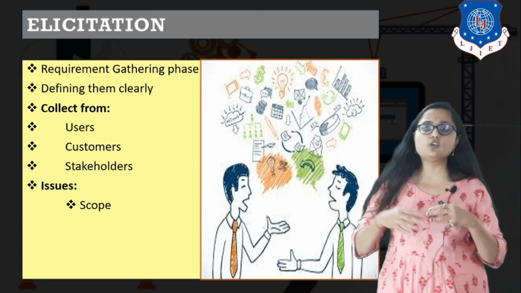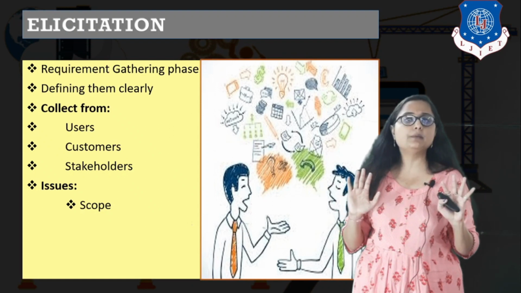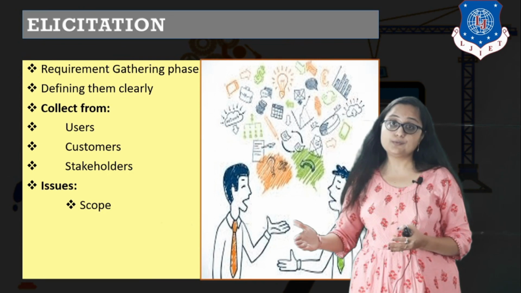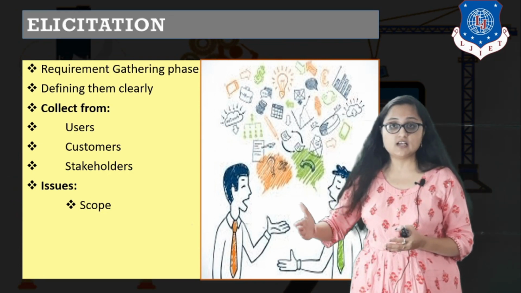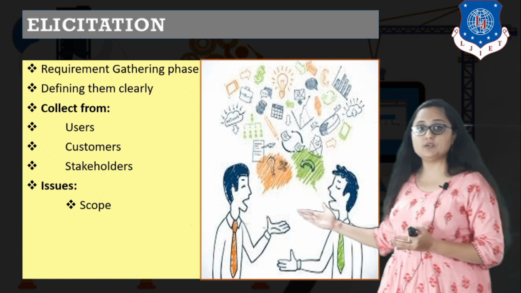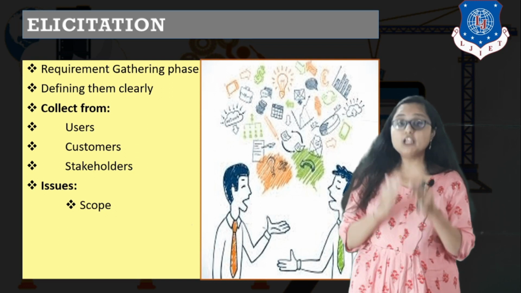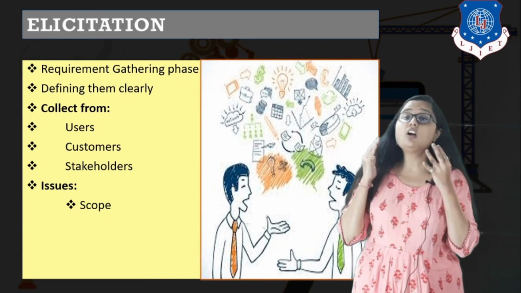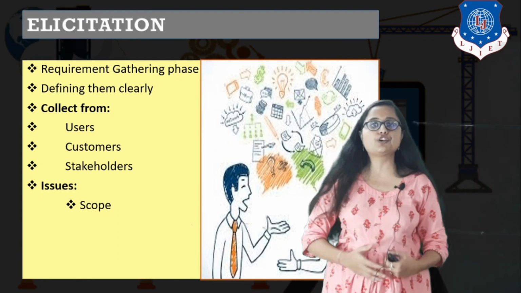They think that there are no boundaries for a software product. Everything that I tell should be completed, and that too on time, right? So they have a tight budget, they have a tight schedule, but they do not have tight requirements. They have endless requirements. So that means you have issues related to your product scope. You need to cope with that. You need to have a thorough discussion with the customer about what the actual boundary of your software product is.